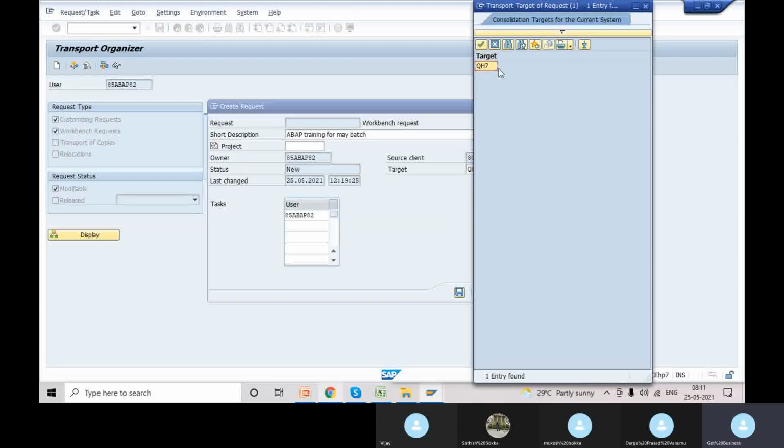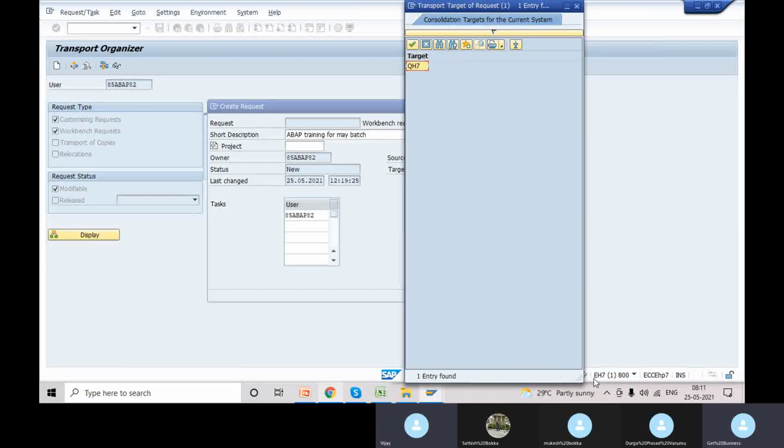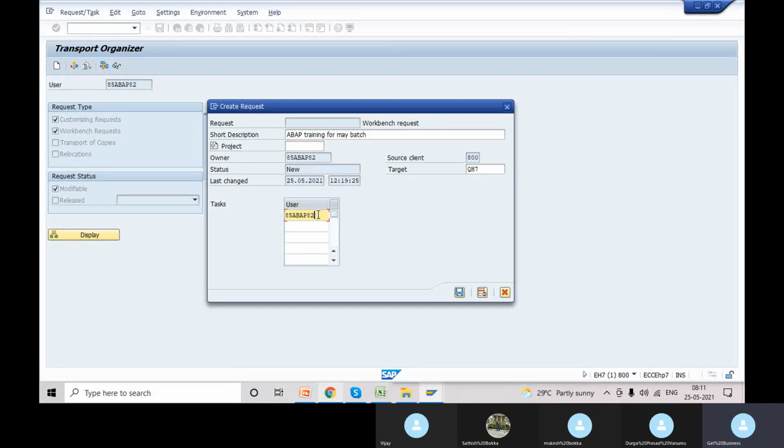The system names look like DS7, QS7, PS7, where the first letter indicates which environment we are in: D for development, QS7 quality, PS7 production. Since it is a sandbox, they didn't configure it in a properly understandable way. Currently I'm selecting the quality one, and here is our user ID.